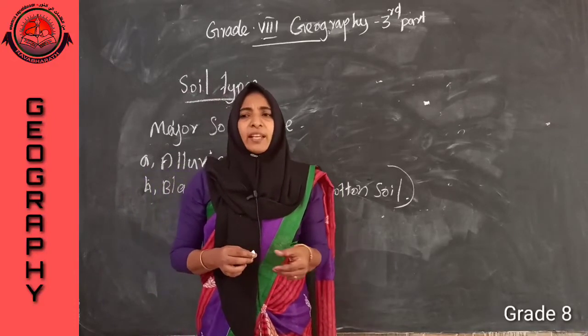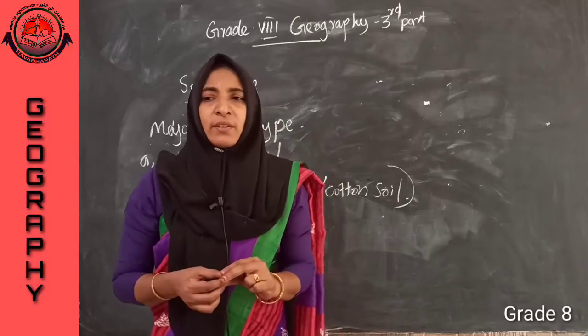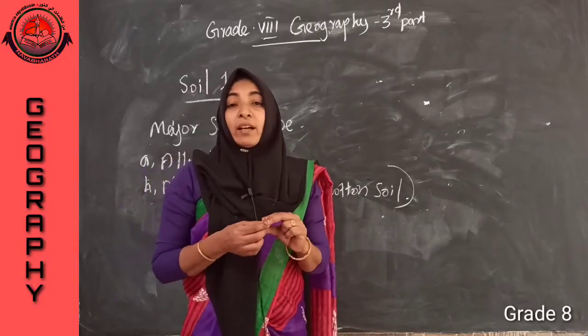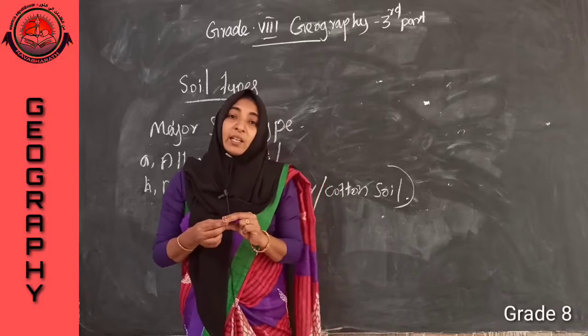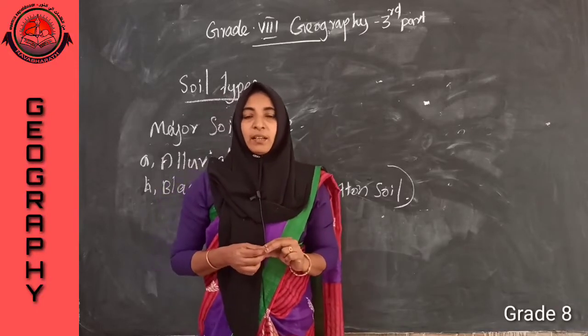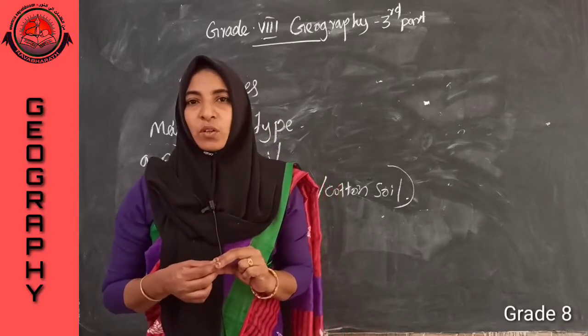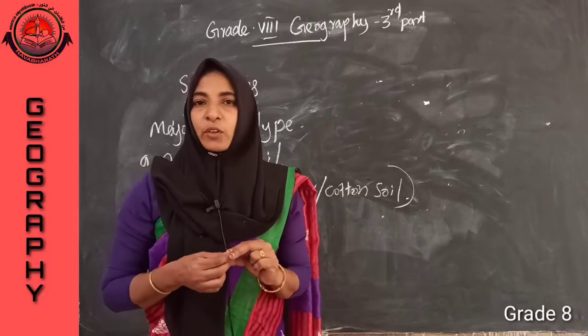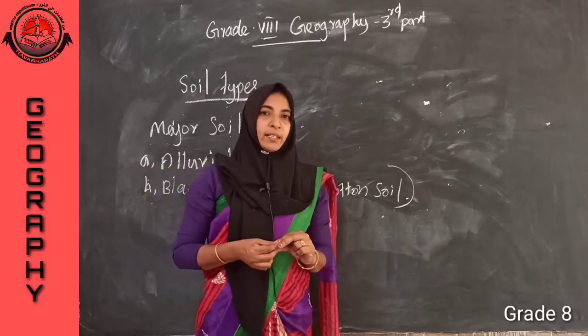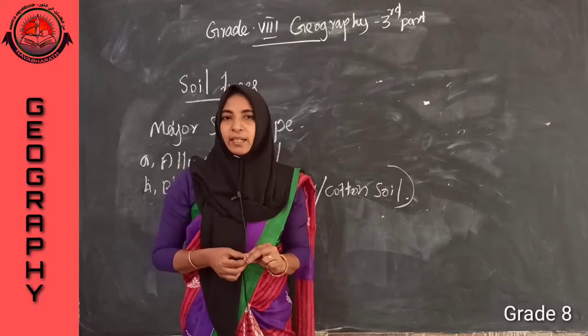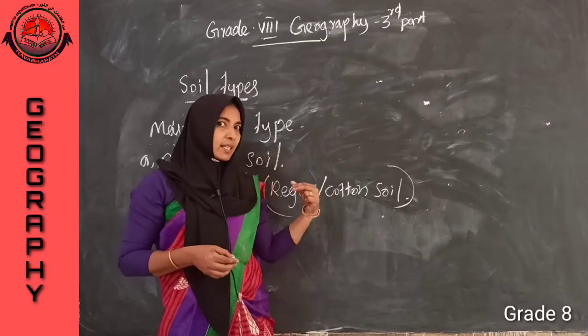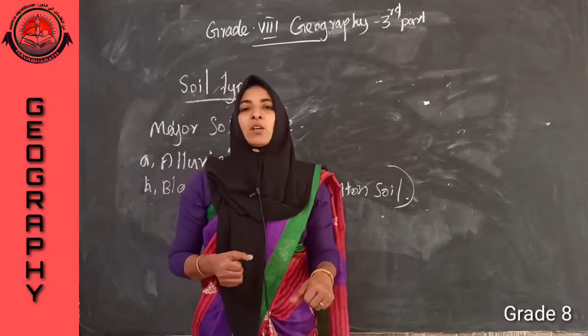It is very rich in minerals and fertile. Where we can find cotton soil? Northwestern part of the Deccan region.